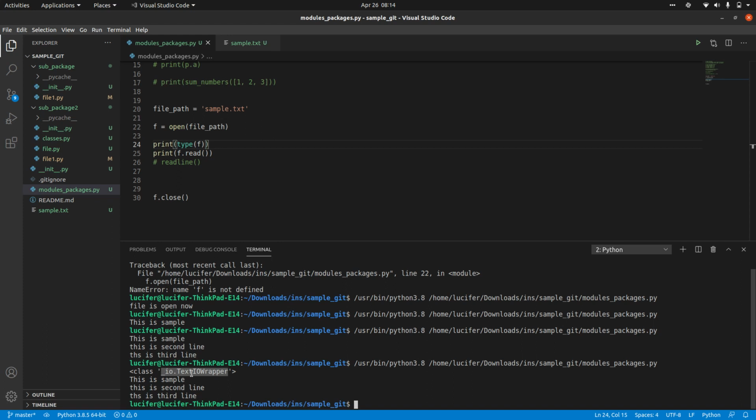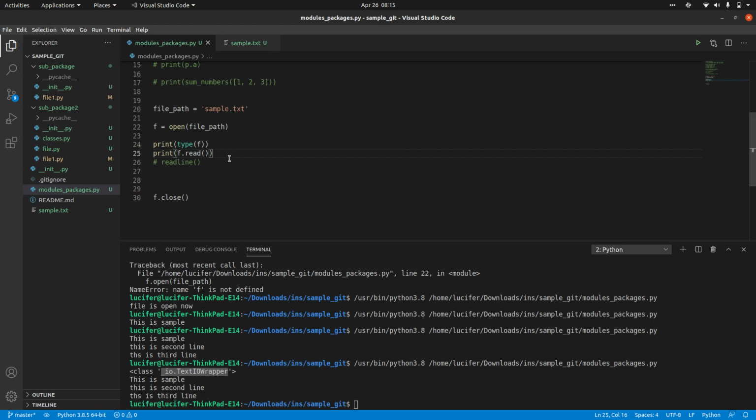It will not be read as an integer or a boolean or anything. Everything will be read as simple text. We are opening some files, that's why it is a text wrapper. So you can simply use f.read to read everything.